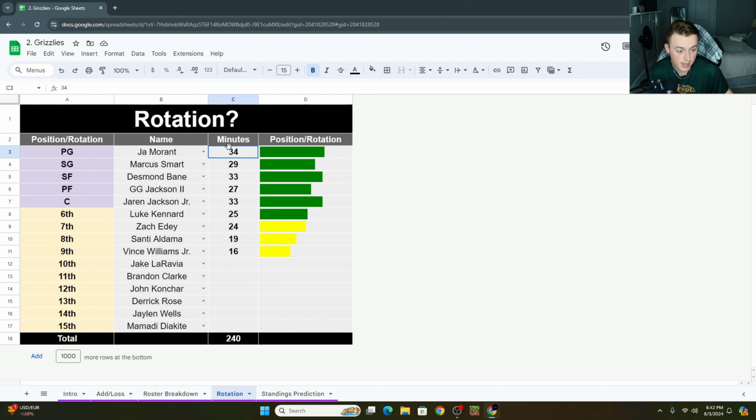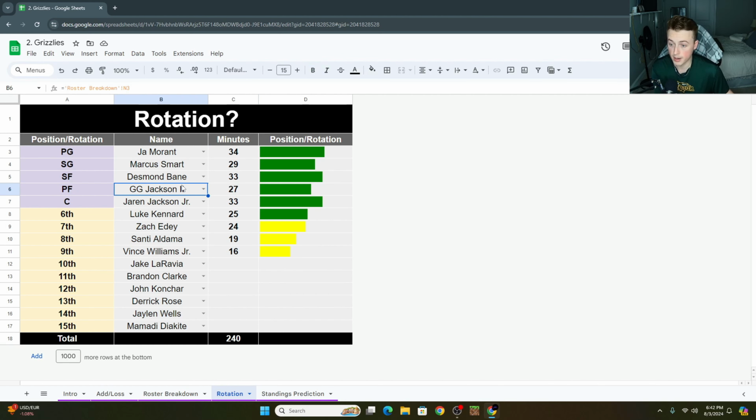Ja Morant should be playing a lot of minutes. He hasn't really even entered the prime of his career yet. He's a stud player. You want him probably at about 34 minutes. Marcus Smart, getting onto the older side now, falling out of his prime, so obviously still a valuable guy. How much can you play him next to Ja Morant even is probably a question, so we're keeping him below the 30 minutes a game mark. Desmond Bane falls in that same category as Ja Morant. Want him around 33 minutes.